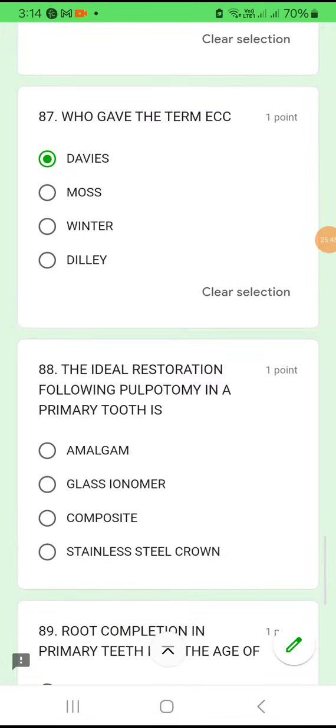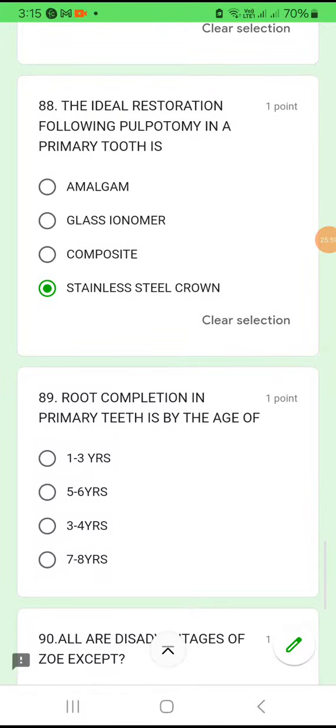Okay, option A. Question 88. The ideal restoration following pulpotomy in a primary tooth. After doing pulpotomy, you definitely have to give a stainless steel crown. That is the ideal method for a pediatric patient. So, option D.